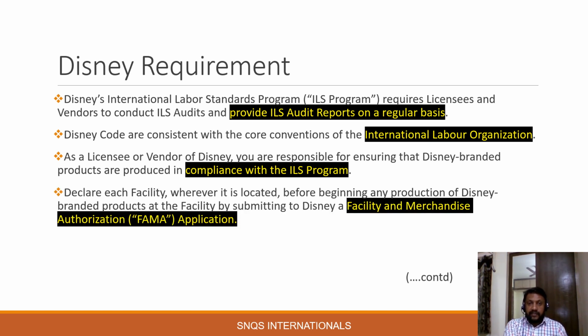and declare each facility, wherever it is located, before beginning any production of Disney branded products at a facility, by submitting to Disney a pharma application. So this is the initial stage where it begins. So if the facility decides to produce a Disney branded product, then it is the responsibility of the vendor to submit a pharma application to Disney, and then Disney would go through the pharma application along with the audit report, and Disney decides whether to issue a pharma or not to that particular facility.